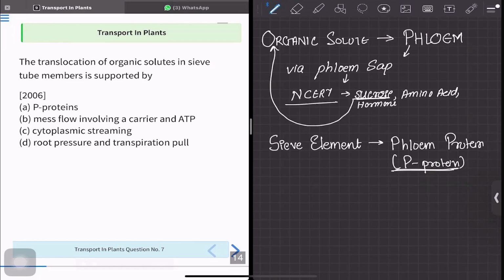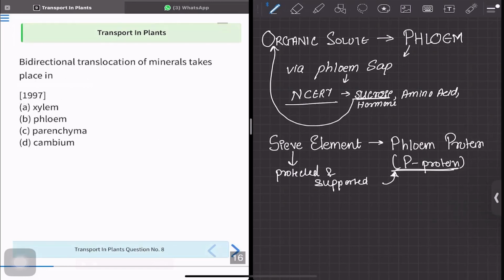Okay. So if there is any damage to phloem or the sieve elements, it is protected and supported by P protein. So option A is the correct answer.